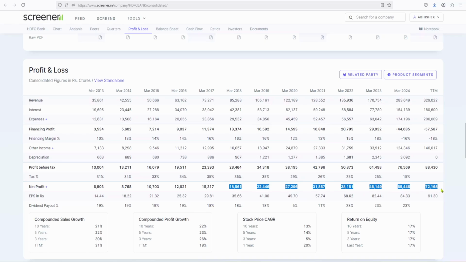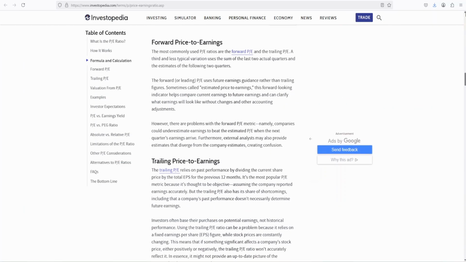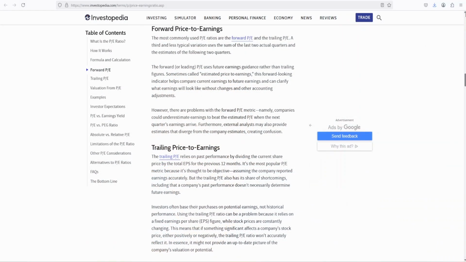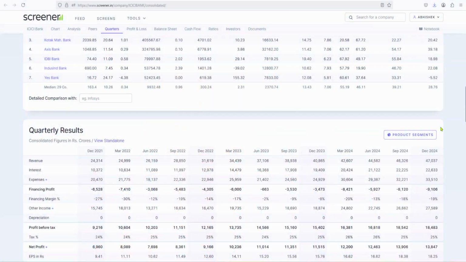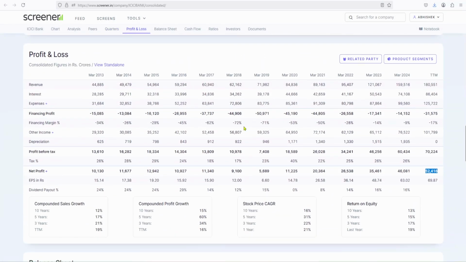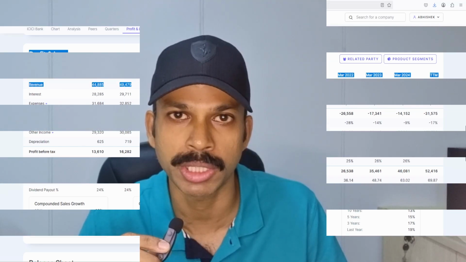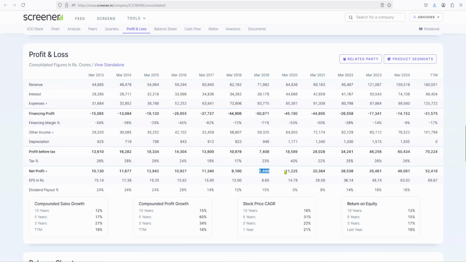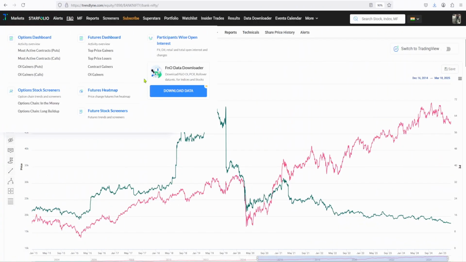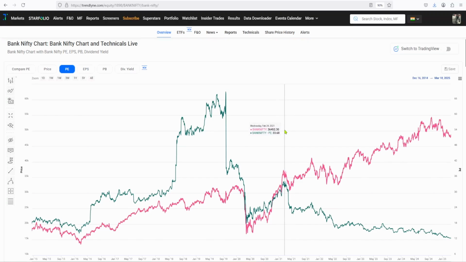Likewise, the price to earning ratio keeps updating. That's why you have a price to earning ratio like TTM, trailing 12-month price to earning ratio. Then you have the forward year price to earning ratio, where you are predicting that if the company keeps growing like this, what the price to earning ratio will be after 1 year. These are the parameters which help you understand whether the company or the index is growing or not. Now I am going to share the screen of Nifty Bank or Bank Nifty, which I just spoke about earlier.